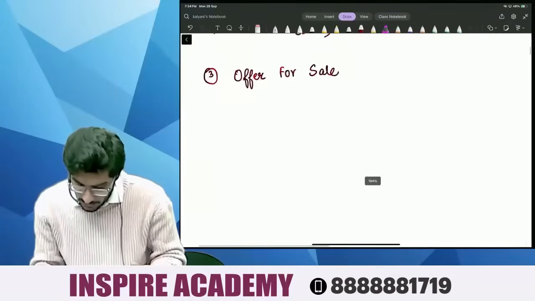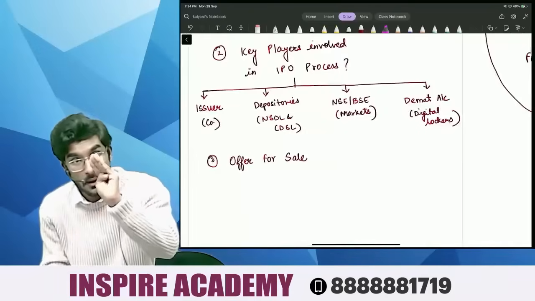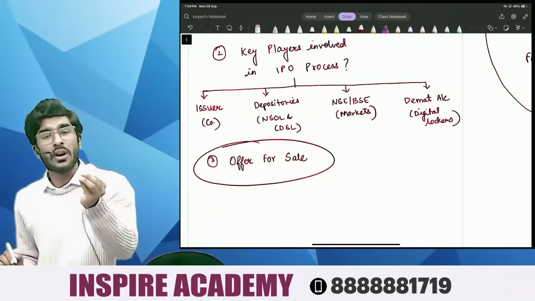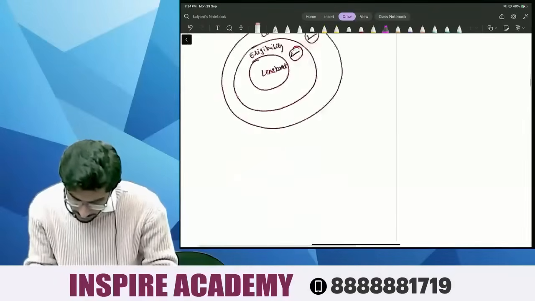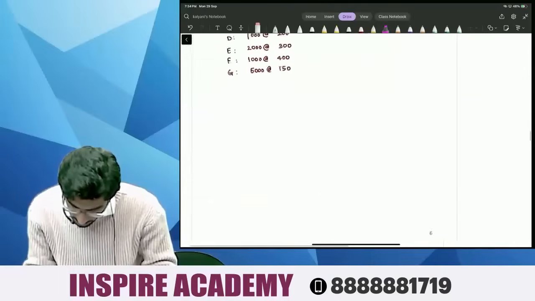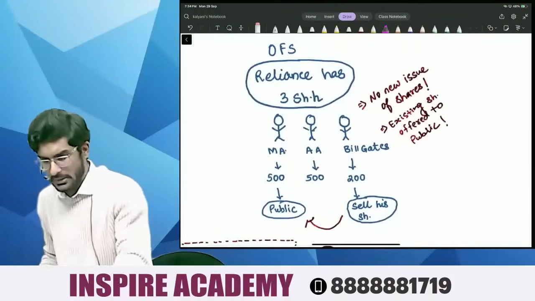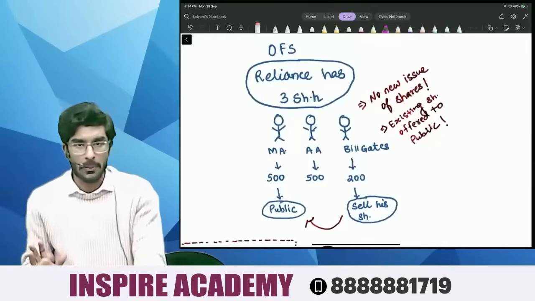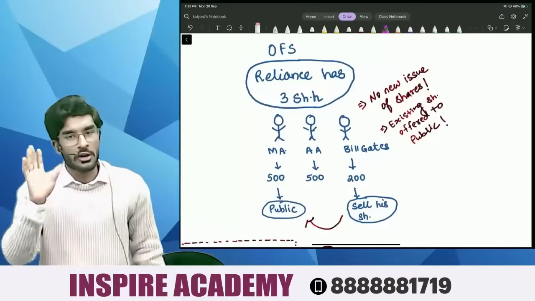Now, people, before we begin with the key players involved in the IPO process, first let's understand the meaning of offer for sale. What is the meaning of offer for sale? People, just now I have told you, yes, offer for sale. Now, people, if the company wants to go for an IPO, IPO means what, people? Offering shares to the public for the first time on stock exchange.